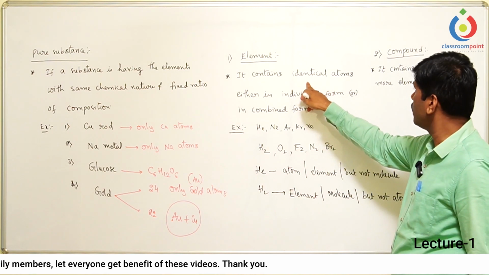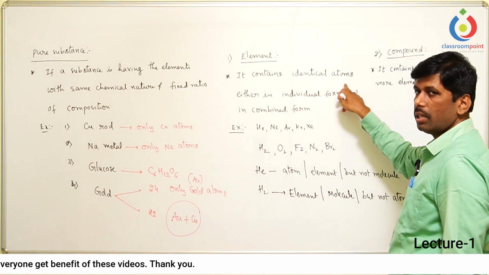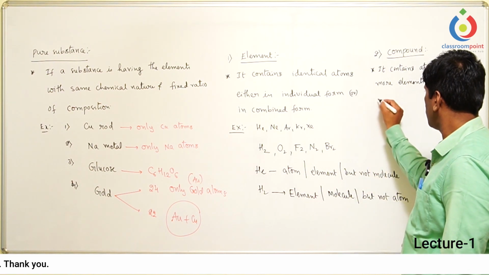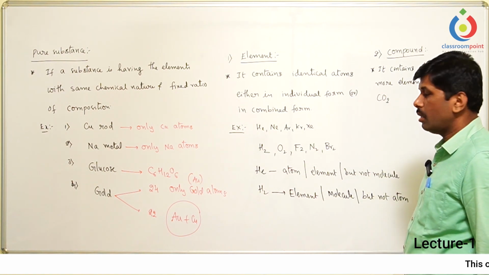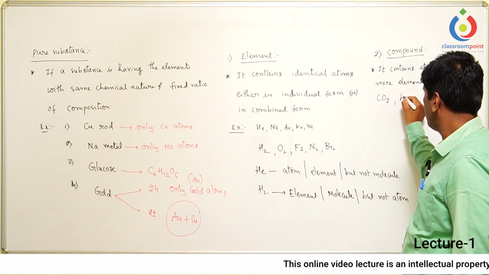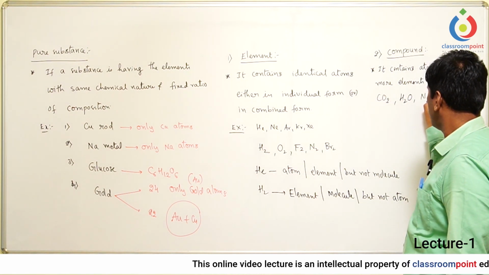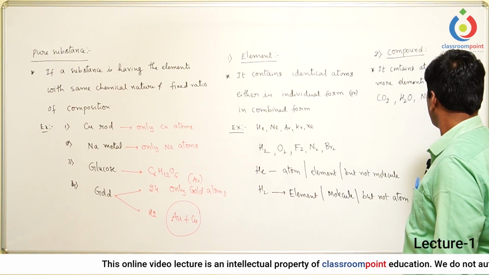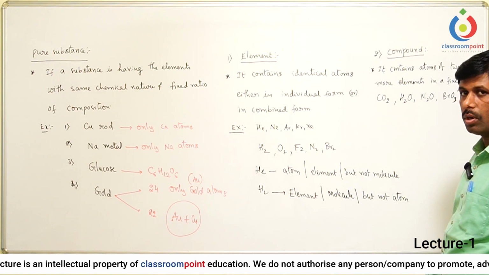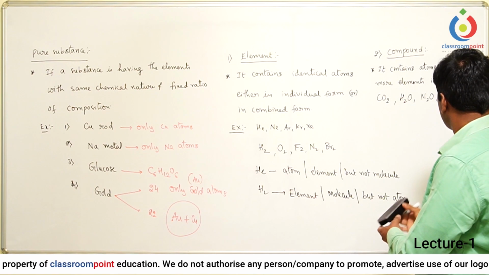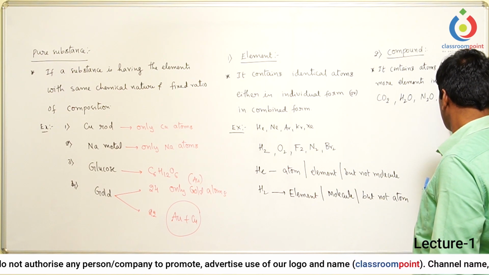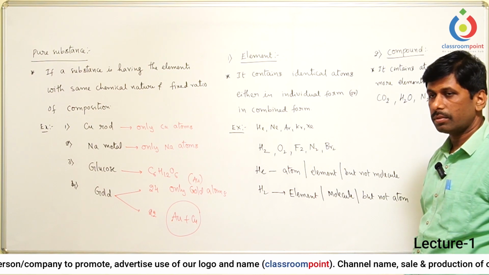What is the difference between an element and a compound? An element contains only identical atoms, whereas a compound contains more than one type of atom. For example, if you take CO2, here carbon and oxygen both are present, so it is a compound. H2O is a compound. N2O is a compound. BrO3 minus is also a compound ion. Cl2O7 is also a compound.